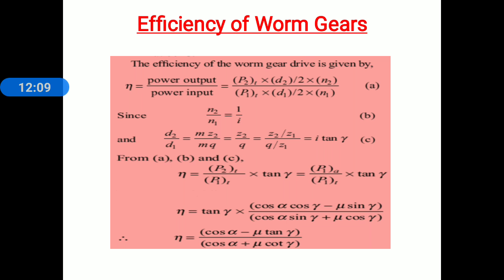Efficiency of worm gear drives is equal to cos alpha minus mu tan gamma divided by cos alpha plus mu cot gamma. Using this relation we find out the efficiency of worm gear drives. Again remember that this derivation is asked in university examination for 3 to 4 marks.